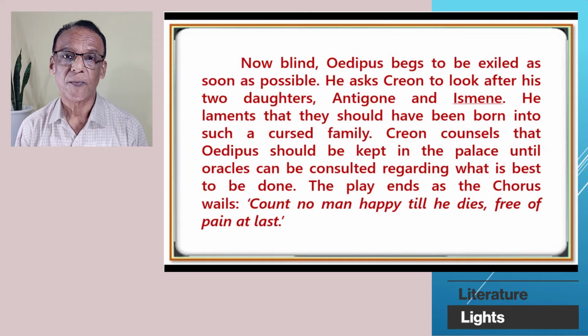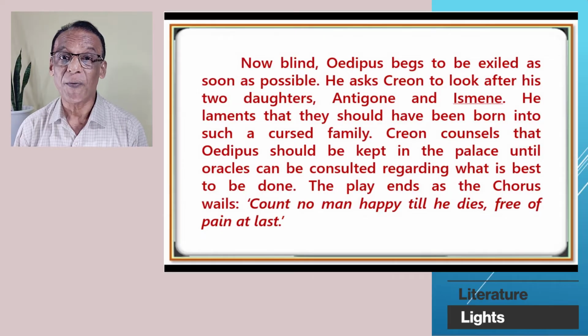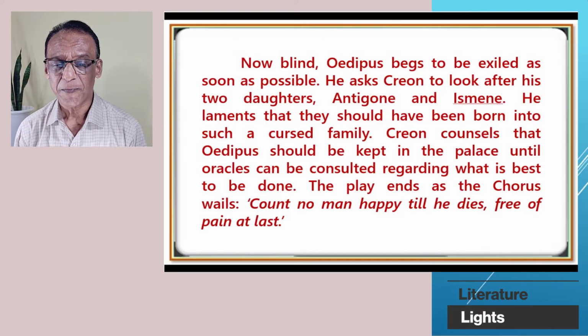Now blind, Oedipus begs to be exiled, to be sent out of the country as soon as possible. He asks Creon to look after his 2 daughters, Antigone and Ismene. He laments that they should have been born into such a cursed family.